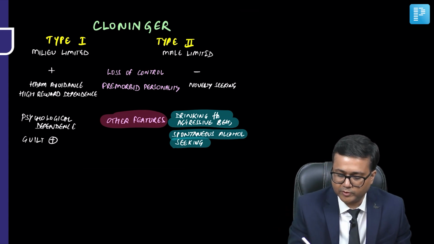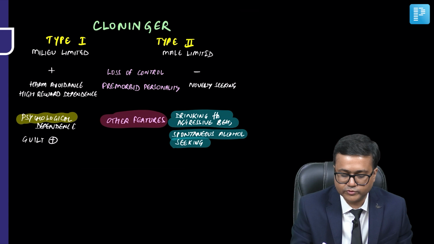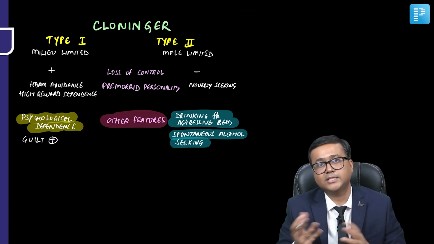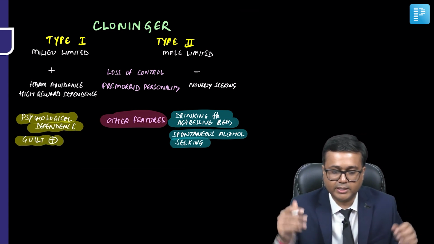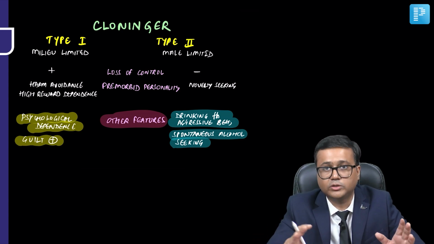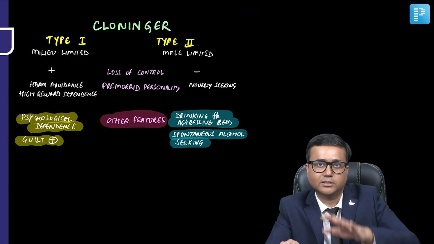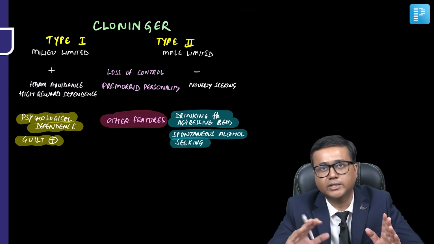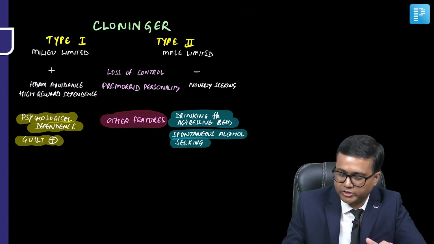While in type 1, more psychological dependence is seen, and guilt after consuming alcohol is also seen in type 1. So these were some important factors or differentiating points in the Cloninger type 1 and type 2 typology.